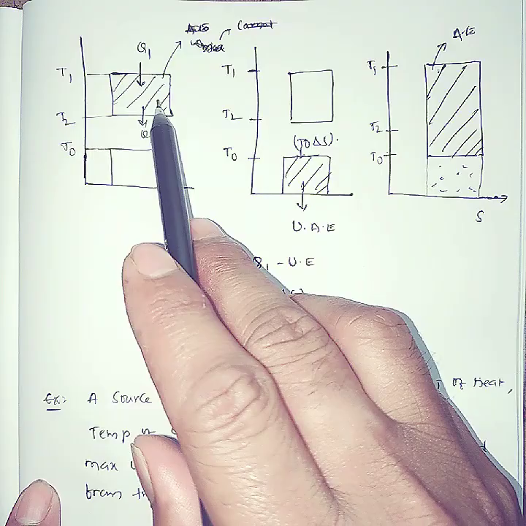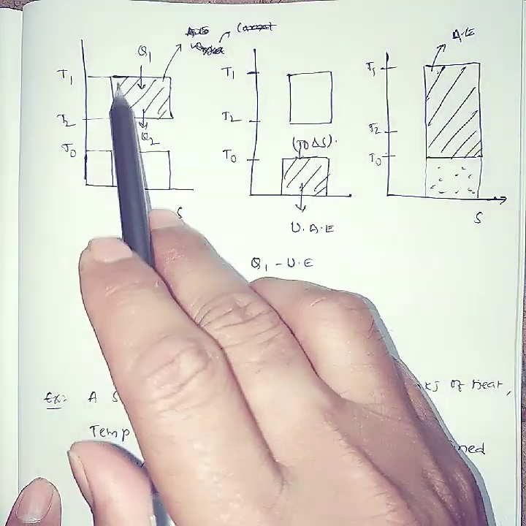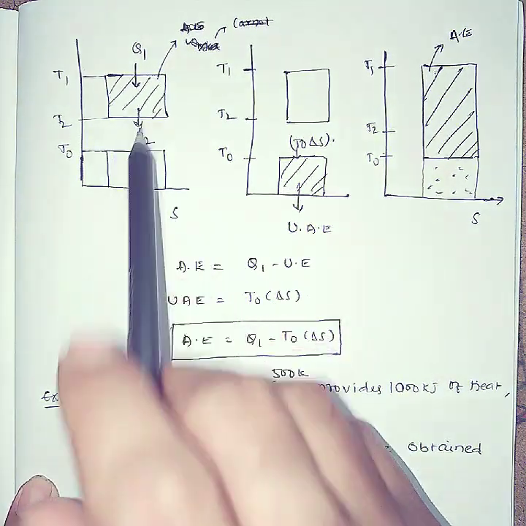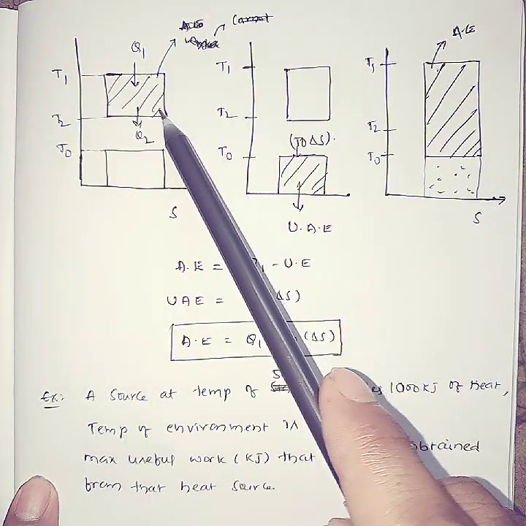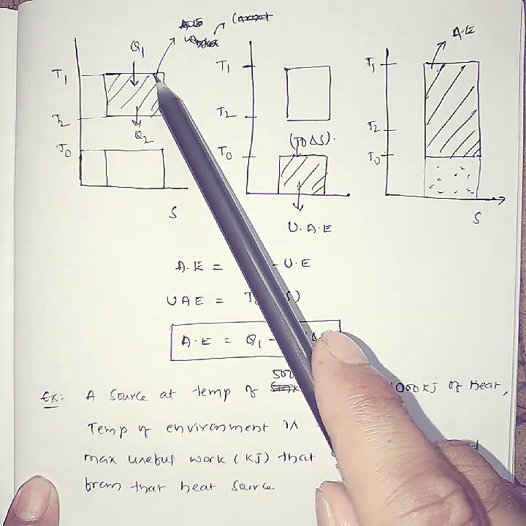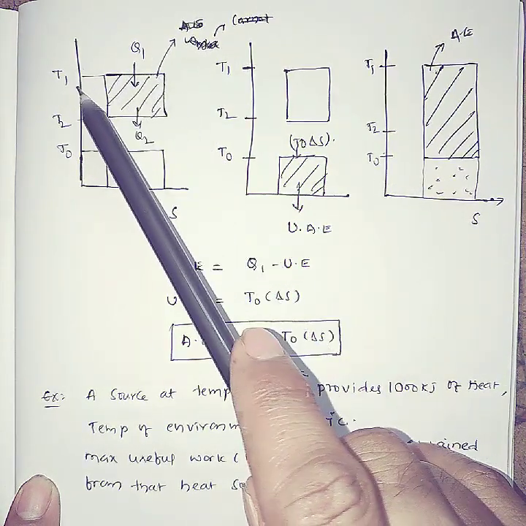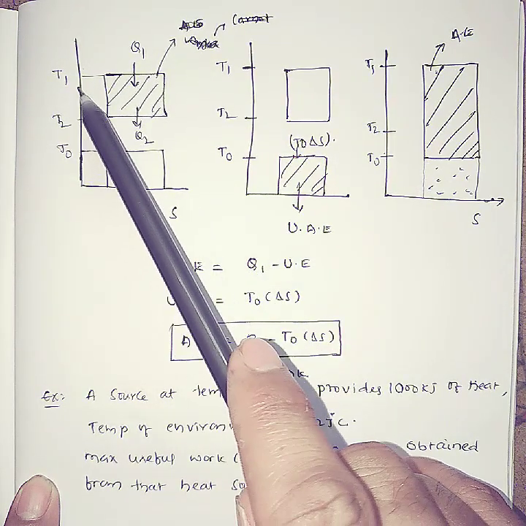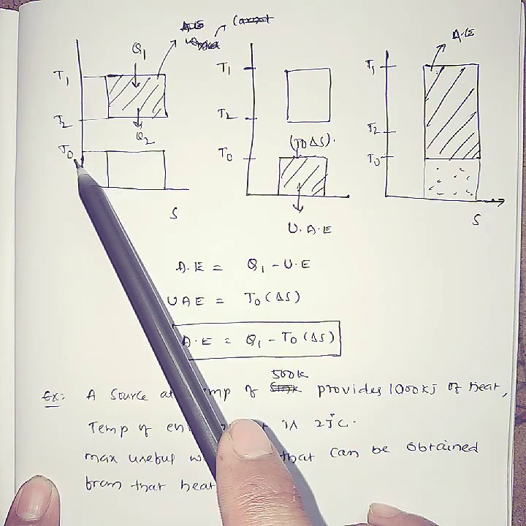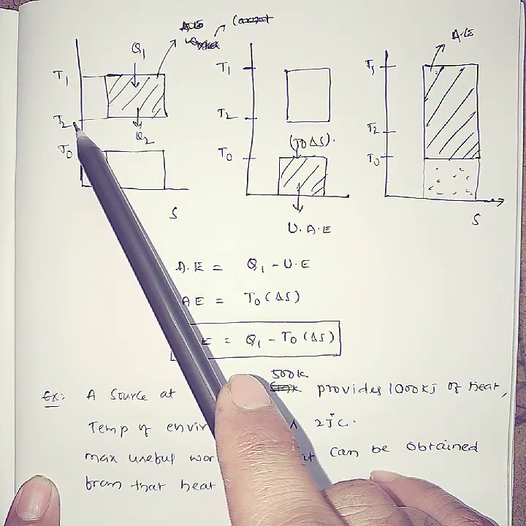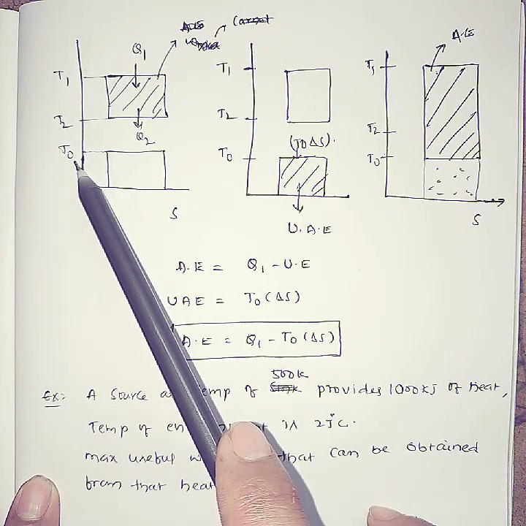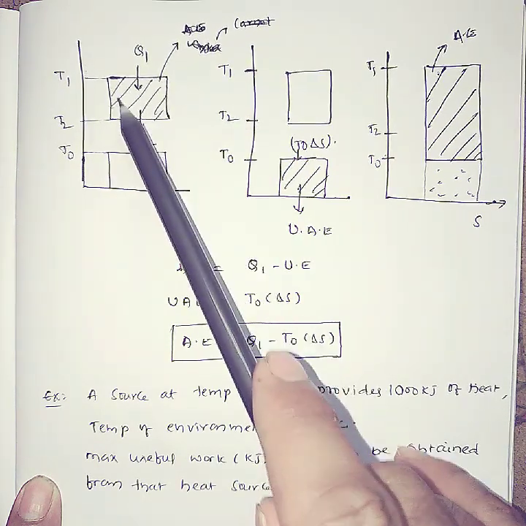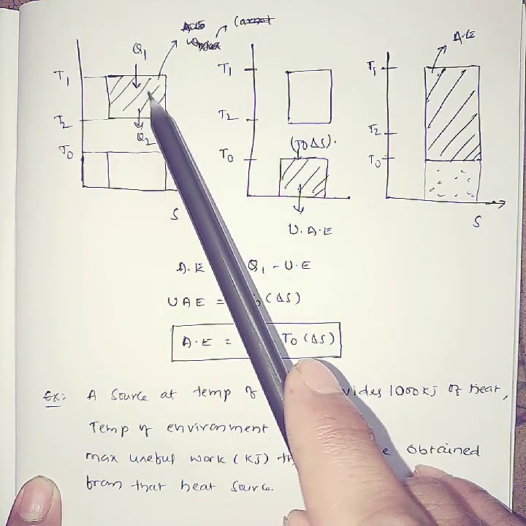How do you represent this on a TS graph? See here, this is the Carnot cycle. The Carnot cycle on a TS diagram is a rectangle, with isothermal and isentropic processes. The maximum heat is supplied at temperature T1 and a low amount of heat is rejected at T2. You have a source at T0, the ambient temperature, but in the Carnot cycle you do not reach that ambient temperature. Whatever work you get is the Carnot work.